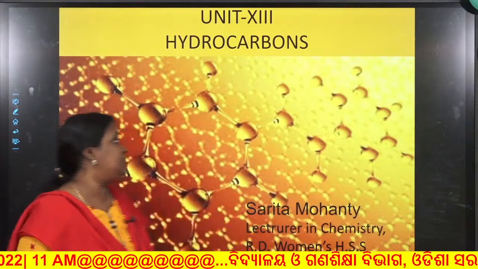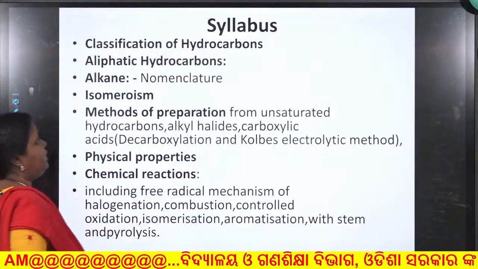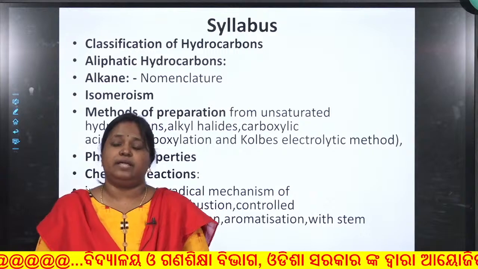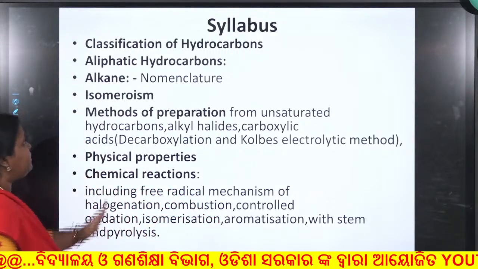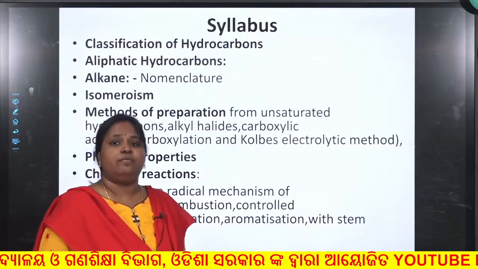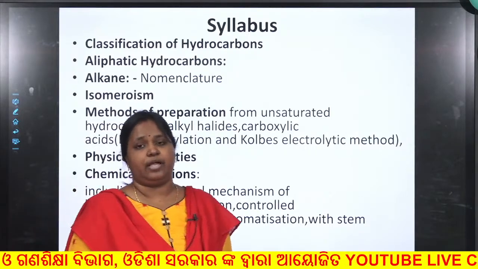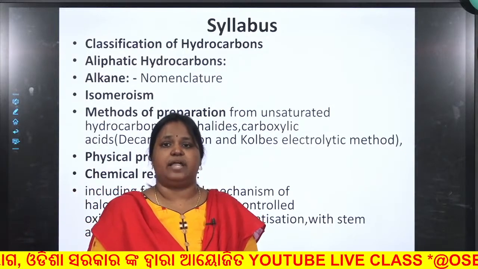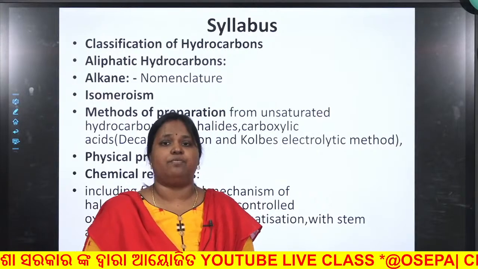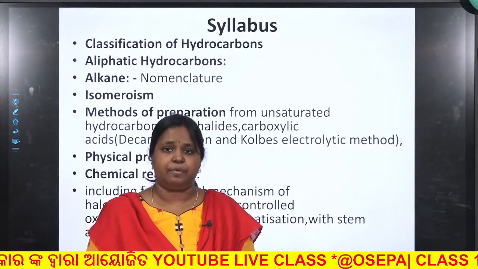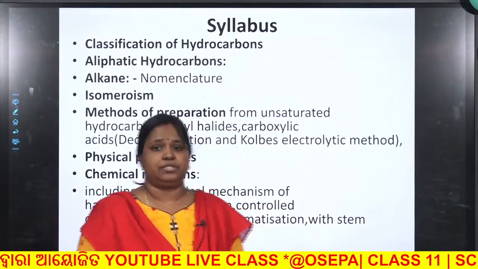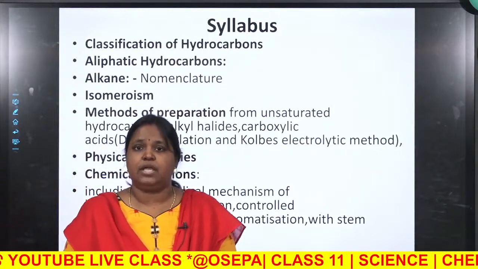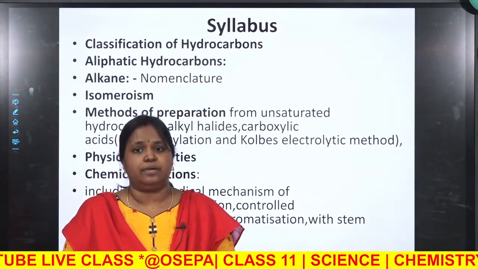This is some portion of the syllabus which we are going to study in the upcoming classes. First we will read the classification of the hydrocarbons, then we will start reading aliphatic hydrocarbons. Under aliphatic hydrocarbons, we will read alkanes, alkenes and alkynes, how they are prepared, what are their physical and chemical properties, and what are aromatic hydrocarbons. In today's class, we are going to study the classification of hydrocarbons and alkanes and their methods of preparation.